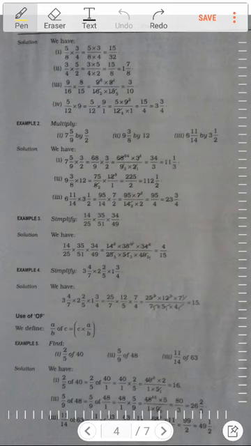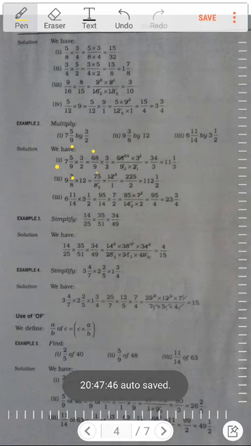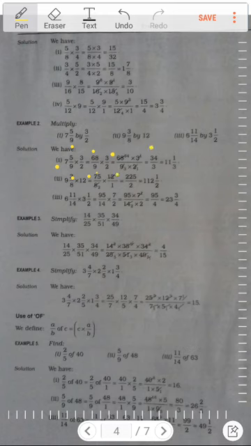then what has been done at first, the mixed fraction has been changed into an improper fraction. 9 7s are 63 and 5 is 68. So 68 by 9 has been written over here, and into 3 by 2 is there. So 3 and 9 have been reduced by 3. You can see here 3 1s are 3, 3 3s are 9, and 68 and 2 have been reduced by 2. So 2 1s are 2 and 2 34s are 68. So 34 into 1 is 34 and it is 3. So 34 by 3 it is. You can see 11 3s are 33 and 1 remaining, 11 1 by 3.